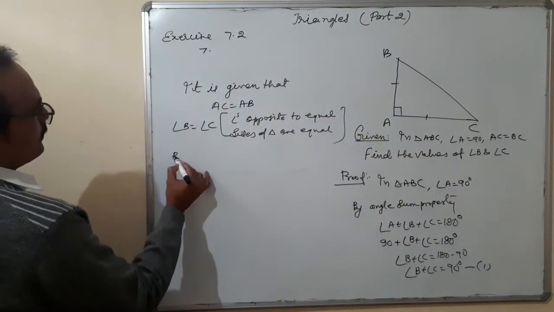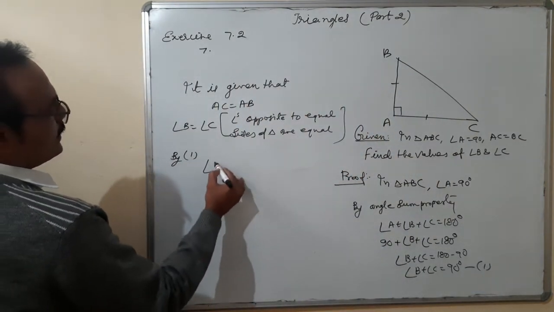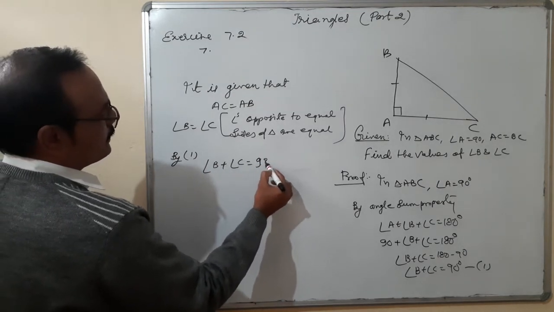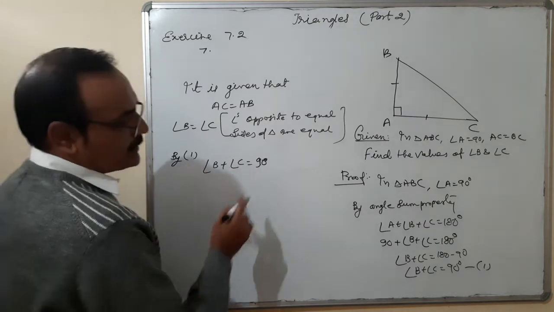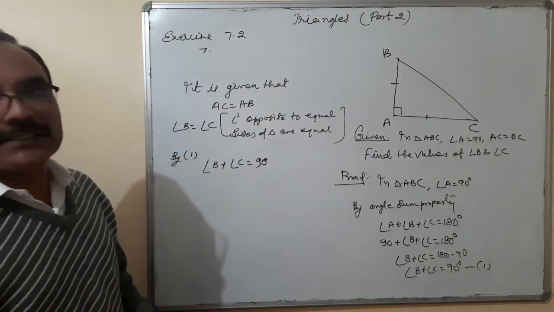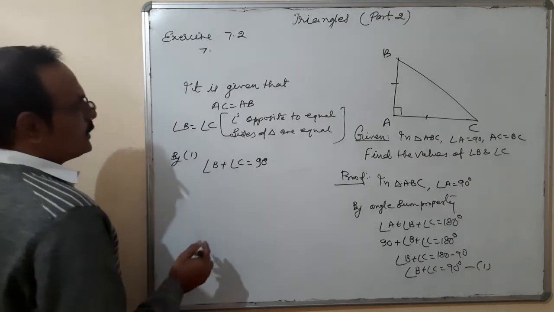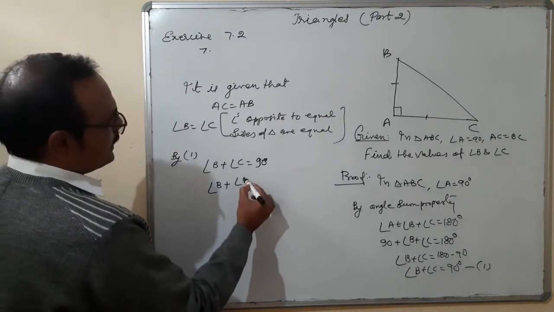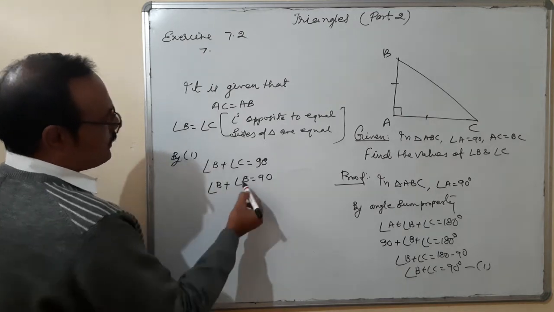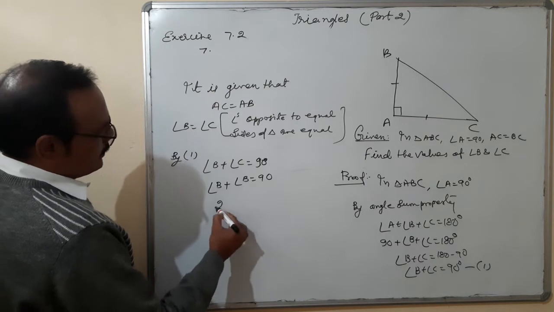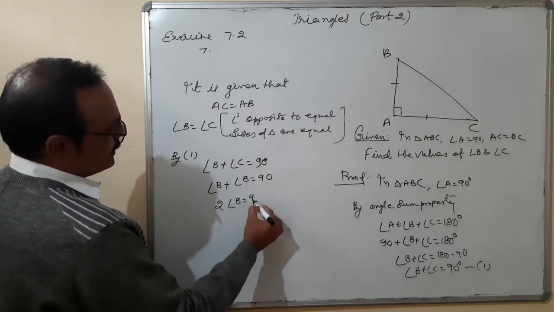Now, angle B plus angle C is equal to 90 degree, and here we have proved that angle B is equal to angle C. What does it mean? Angle B plus, in place of angle C, I may write angle B, is equal to 90. Angle B plus angle B, two like angles, will be added. 2 angle B is equal to 90.